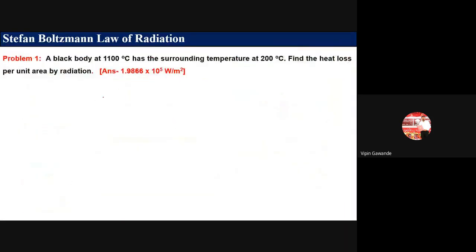Now let us take problems on the Stefan-Boltzmann law of radiation. Here a black body is given. Black body means it is a problem of radiation, so we have the formula Q is equal to epsilon sigma A, T1 raised to power 4 minus T2 raised to power 4, or Ts minus T infinity raised to power 4. Now a black body is given, so this epsilon value is equal to 1, because for a black body the emissivity is equal to 1.